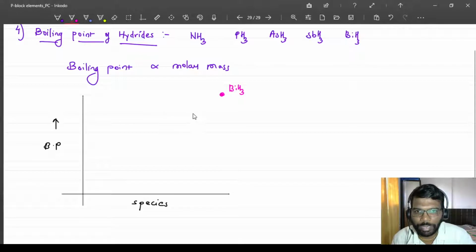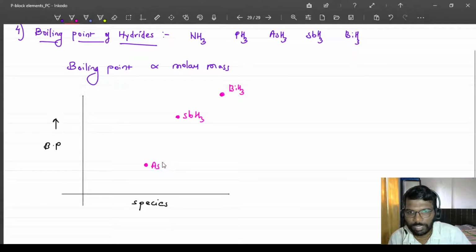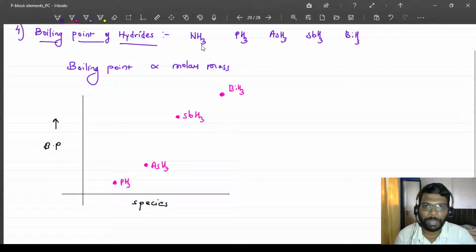Then after that I will write the boiling point of antimony hydride at this level. Then arsenic hydride, because this is based on the molar masses. Then here somewhere I will write phosphine. This is the boiling point of phosphine. Now, where will you place ammonia?